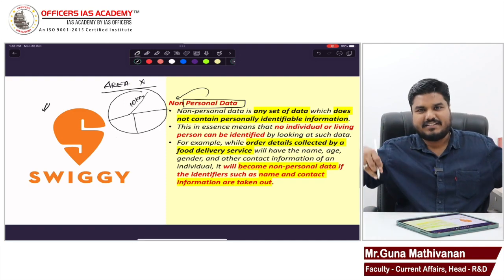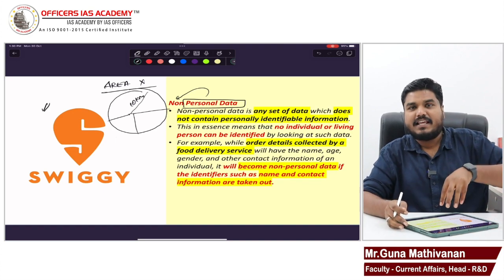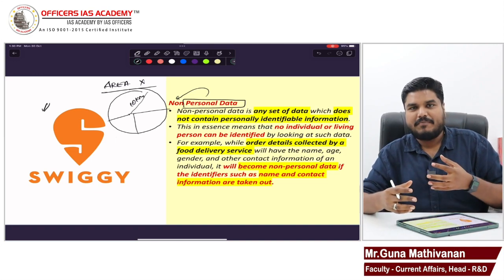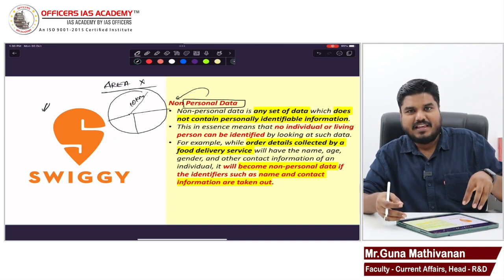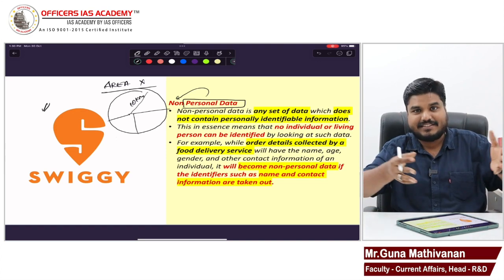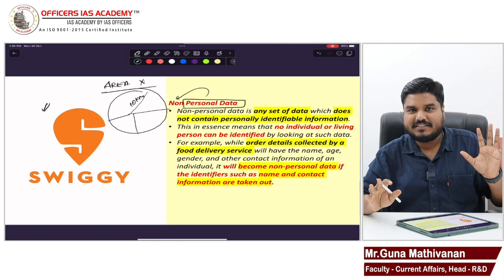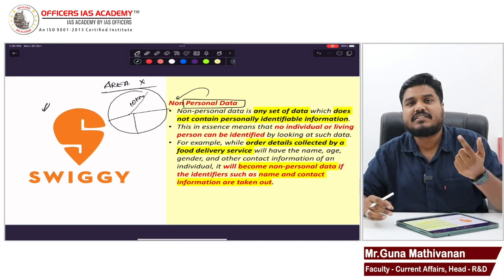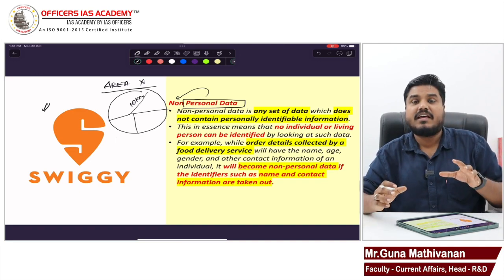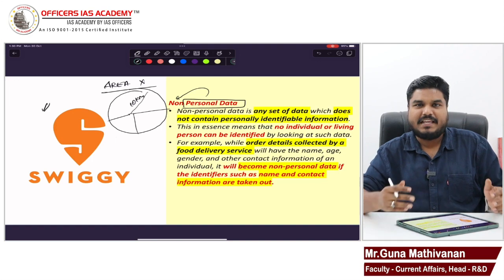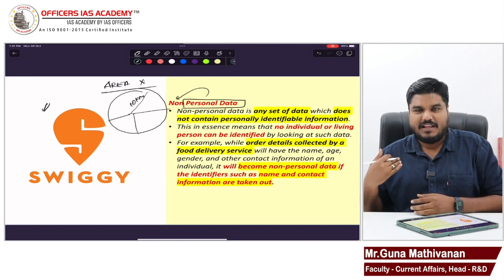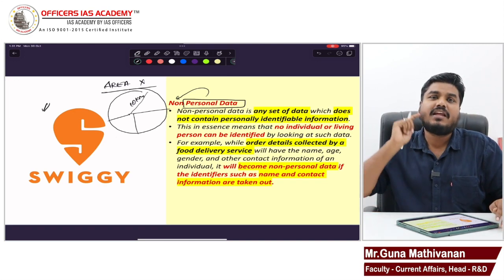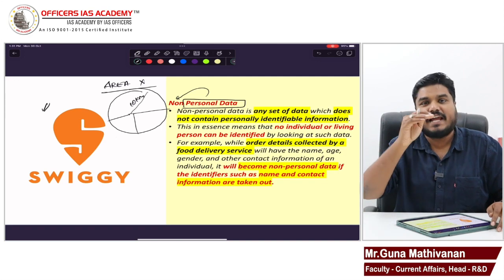Let's say I am staying in that area X. Now Swiggy will know that it is delivering in this area X. Swiggy will know roughly the food preferences of the people in this area X, whether they are eating veg or non-veg. Based on the number of orders coming to Swiggy, it can come to a conclusion that in this area X, more people are ordering non-veg meals or non-veg items.